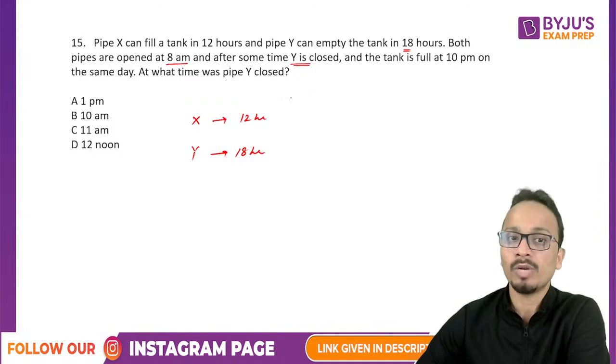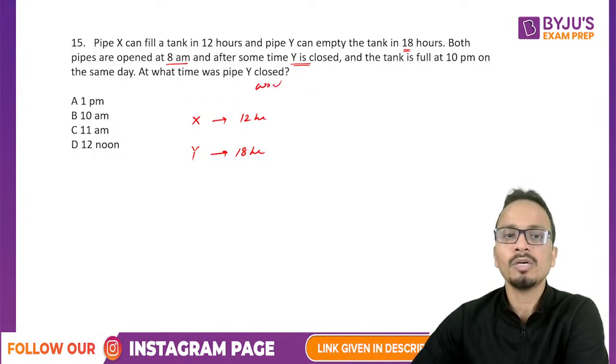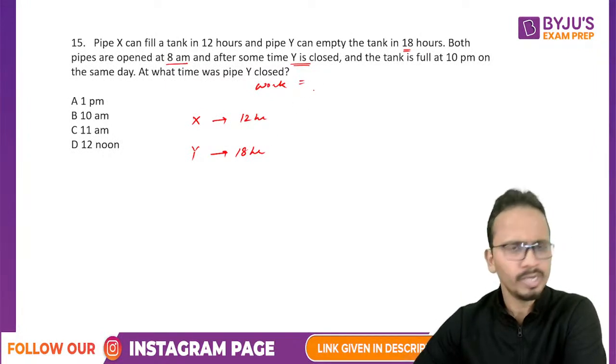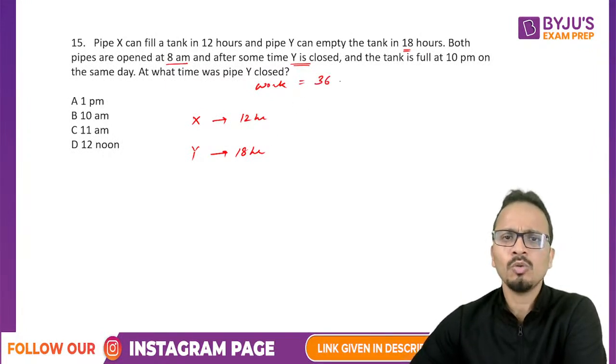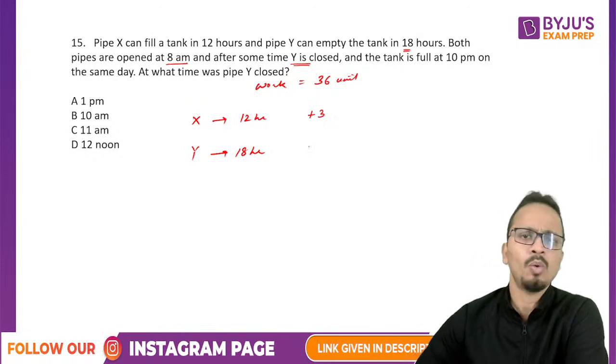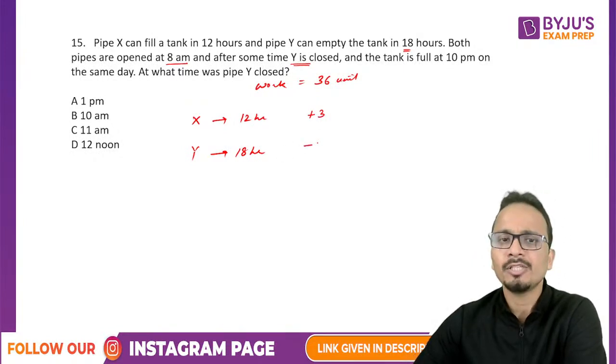Pipe Y is an outlet pipe. So I'll assume total work as LCM of these two. As usual, I do in all questions. So the total work is 36 units. Okay. Now 1 hour work of X is plus 3. 1 hour work of Y is minus 2.